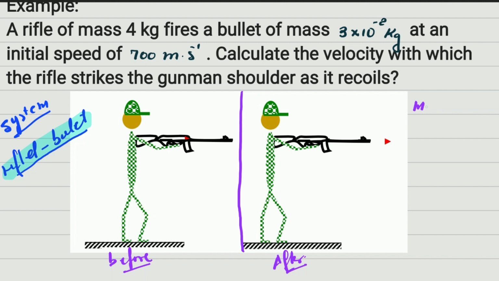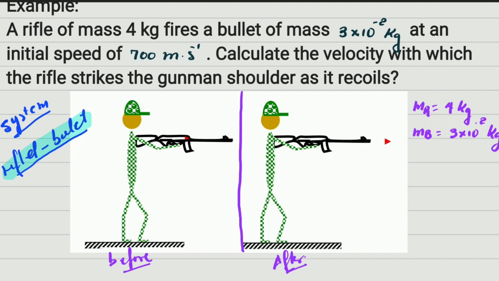Mass of the rifle, I'm going to write an R for rifle, is going to be equal to 4 kilograms. The mass of the bullet, and I'm going to write a B for bullet, is going to be equal to 3 times 10 to the minus 2 kilograms. Now, the velocities are a little bit tricky here.